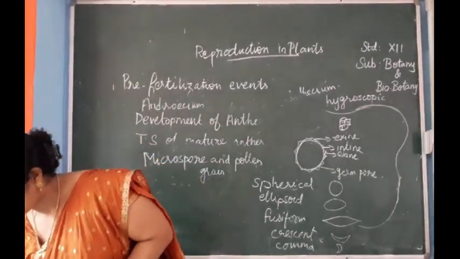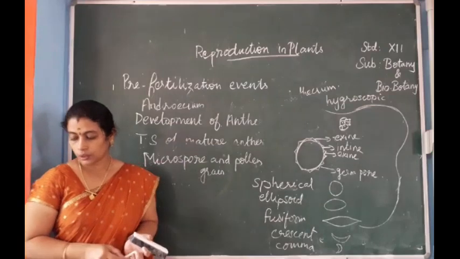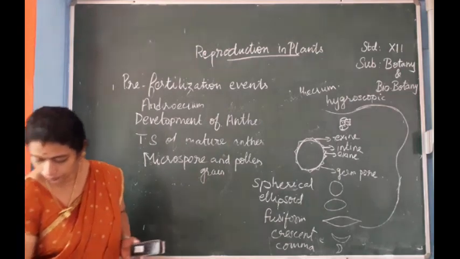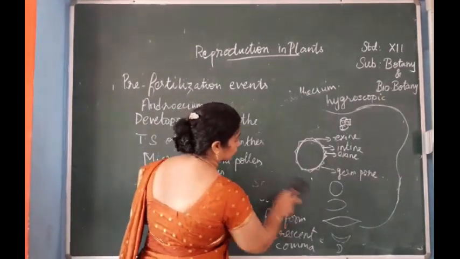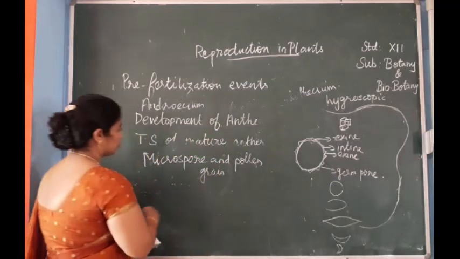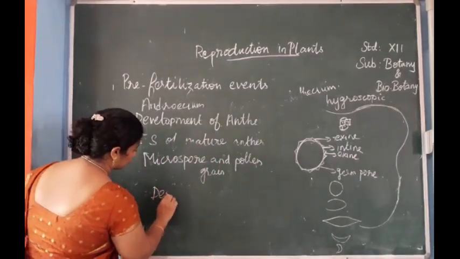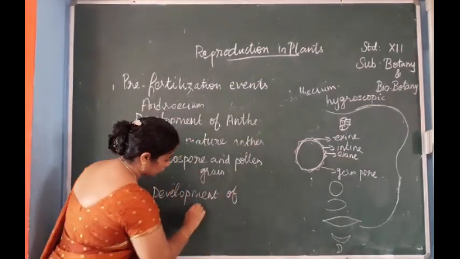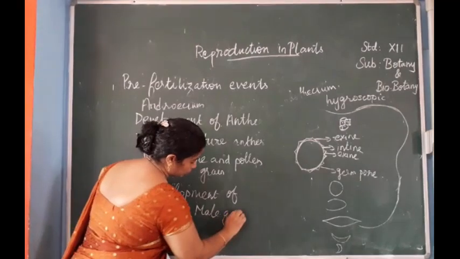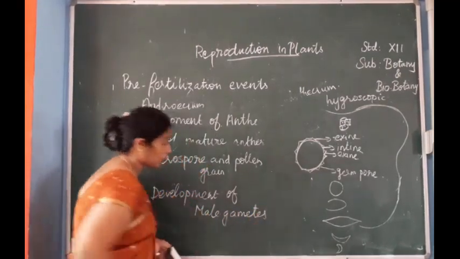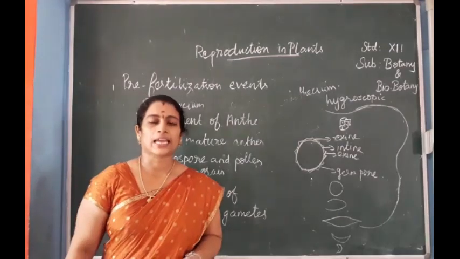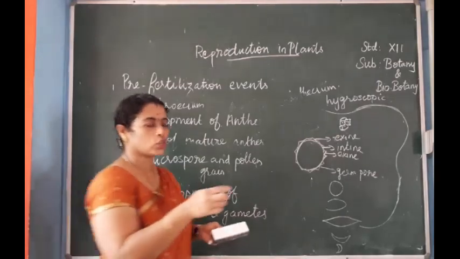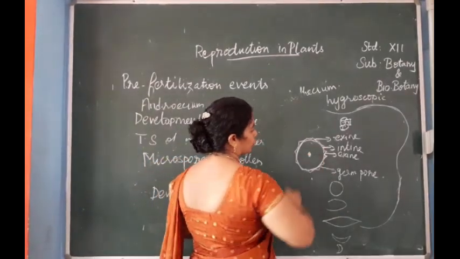The next one, development of male gametes. The male gametes are formed inside the pollen grains. The pollen grain consists of a single nucleus.